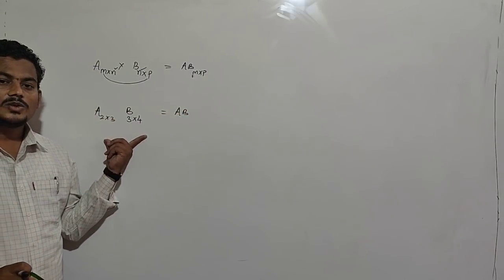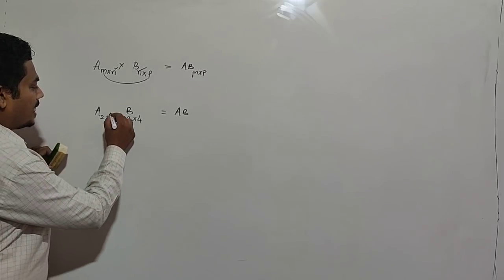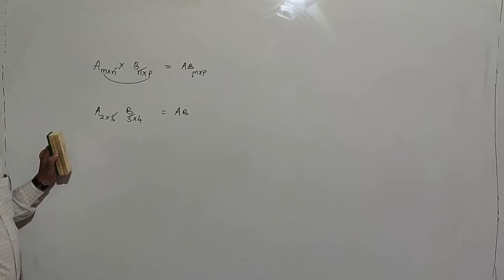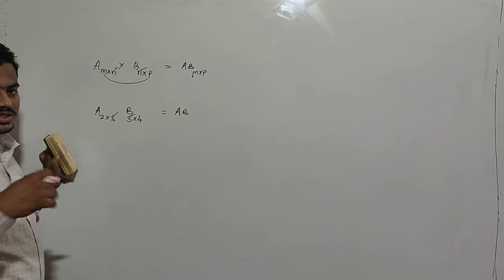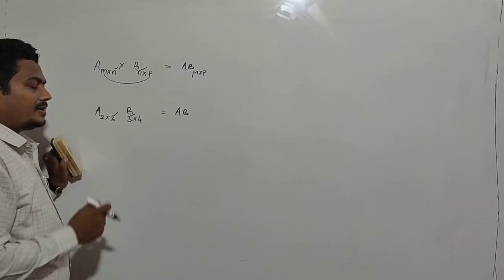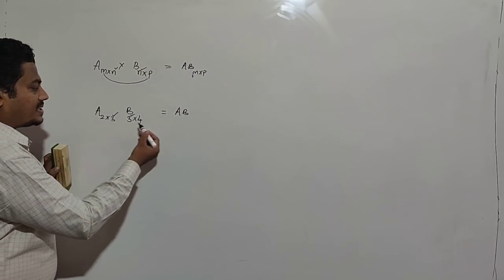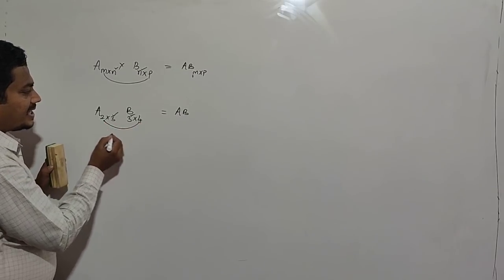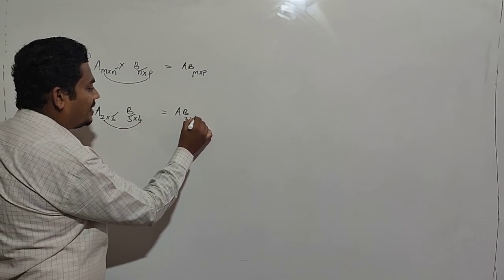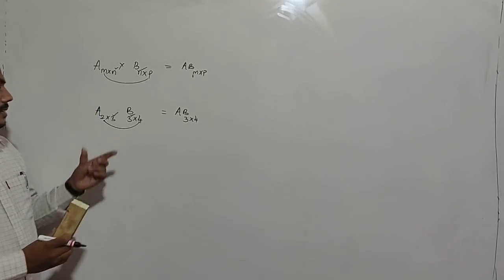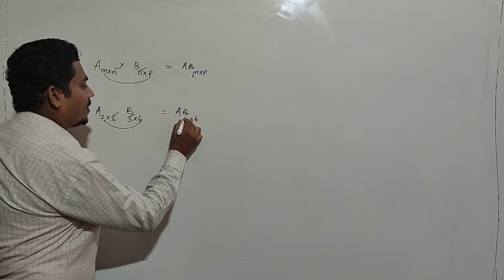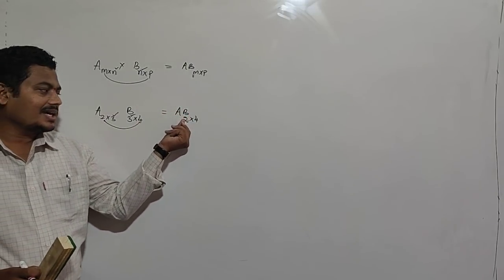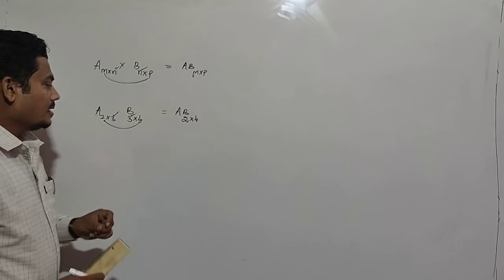Clearly AB is possible, because the number of columns in the first matrix is equal to the number of rows in the second matrix. Then what is the order of AB? Sorry, it is 2 by 4. Matrix AB is also a matrix, and its order is 2 cross 4.